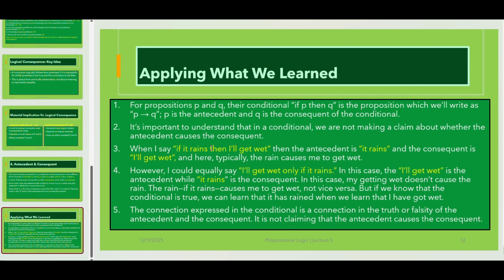Okay, our conclusion about today's discussion, that's applying what we learned. 1. For propositions P and Q, the conditional if P then Q is a proposition which we will write as P, the symbol of the conditional operator, and Q. P is the antecedent and Q is the consequent of the conditional, and you can see its symbolic expression in the slide.